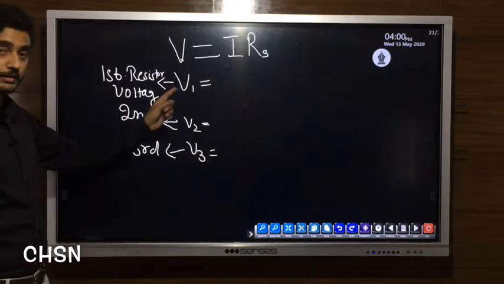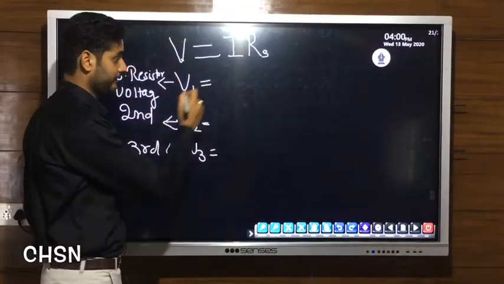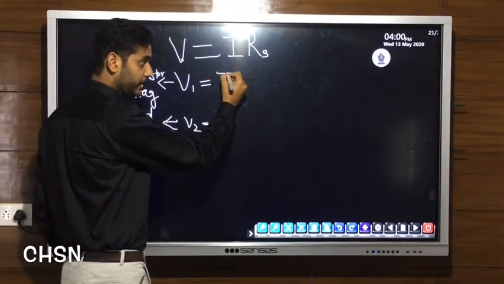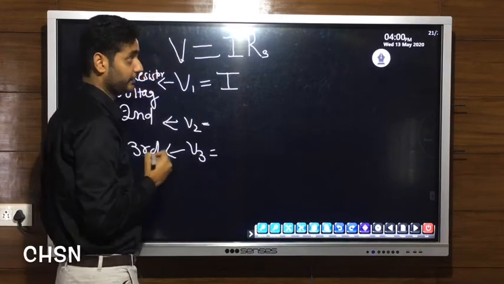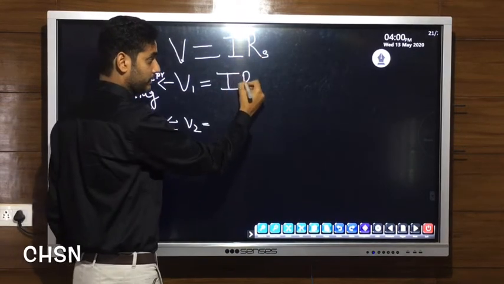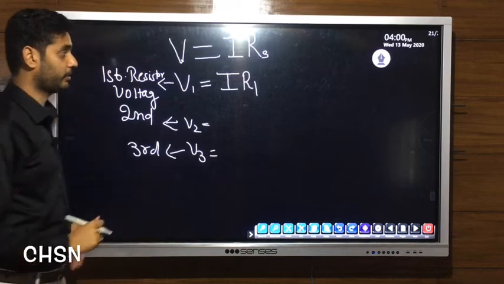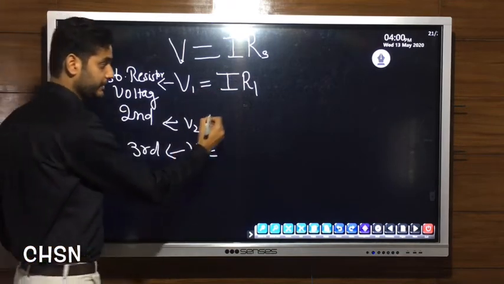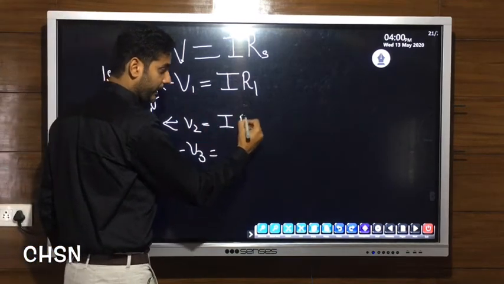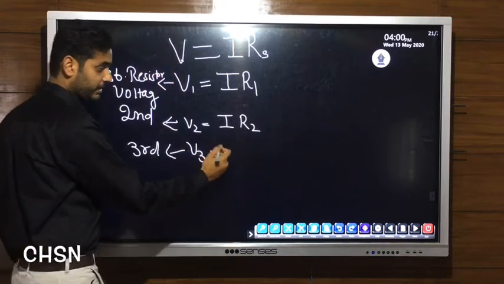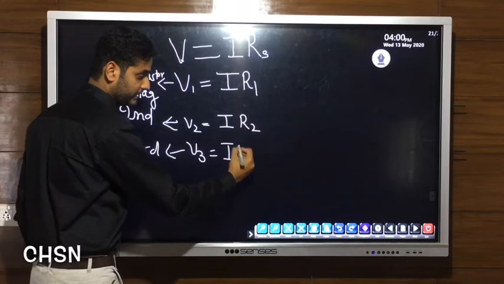But from Ohm's law, V is equal to IR, means I can write it as same current flow I, resistance R1 across first resistance. Second, same current flows I, R2. Same current I, and that resistor is R3.